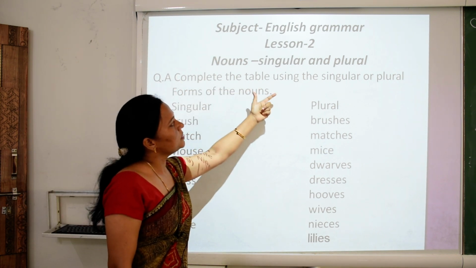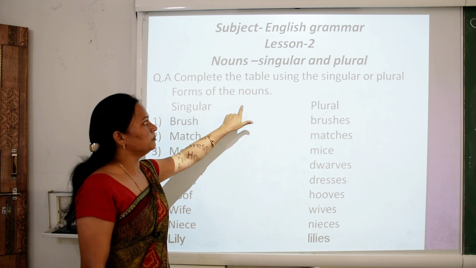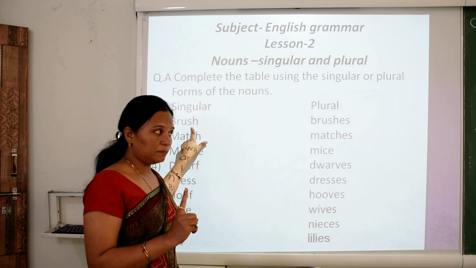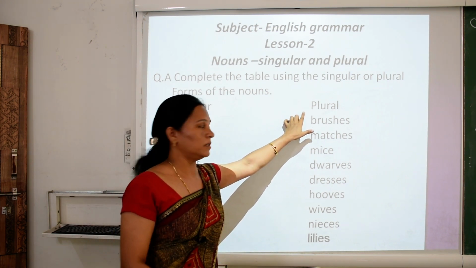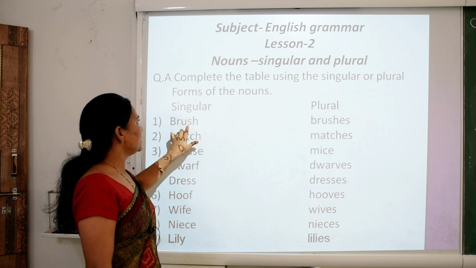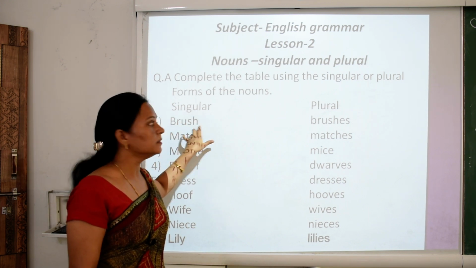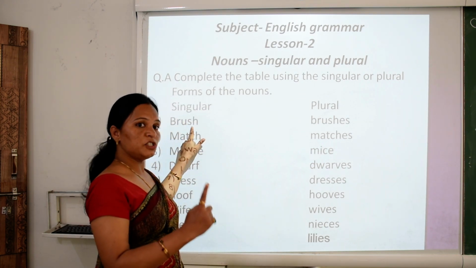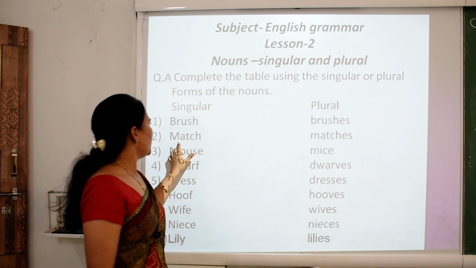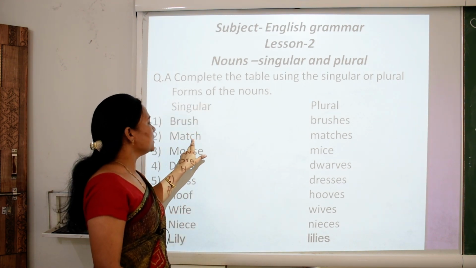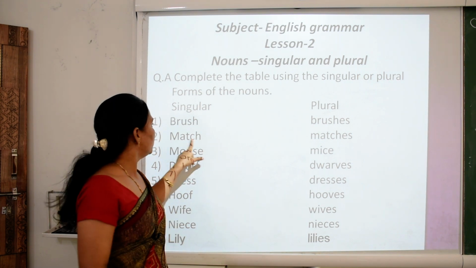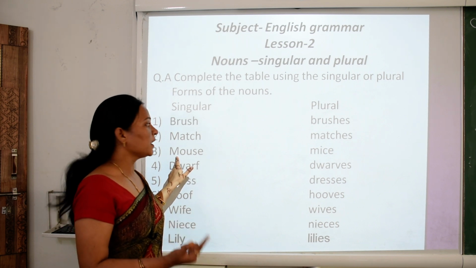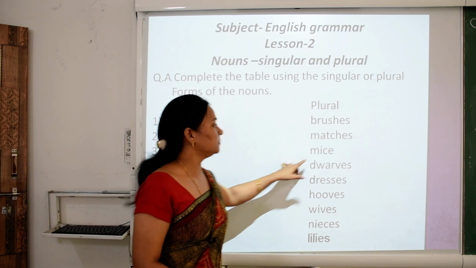Complete the table using the singular or plural forms of the nouns. So children, according to this rule, singular means single, one, and plural means more than one. Here brush ends with sh, so add es. Brush becomes brushes. Match ends with ch, so add es. Match becomes matches. Mouse is a single mouse and mice is more than one mouse.